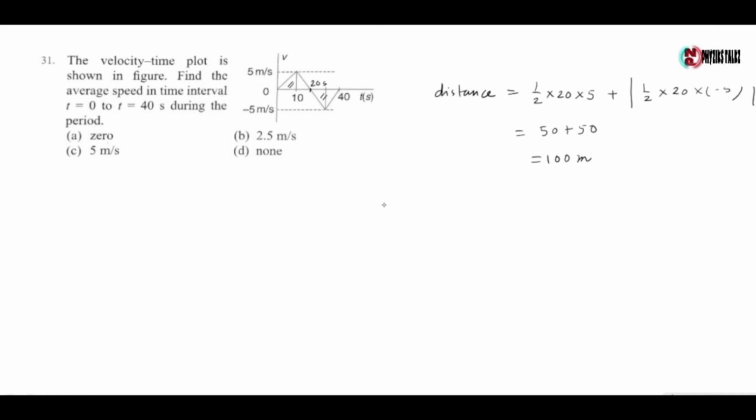Now we know average speed is given by total distance by total time. Here total distance is 100 meter and total time is 40 seconds. So average speed is 2.5 meter per second. So the correct option is option B.